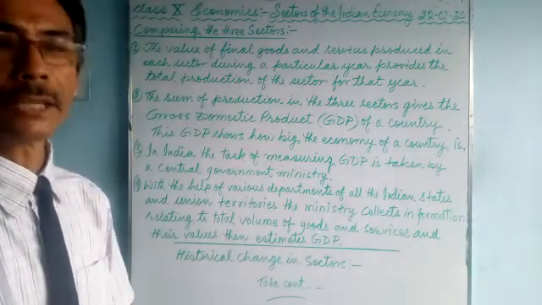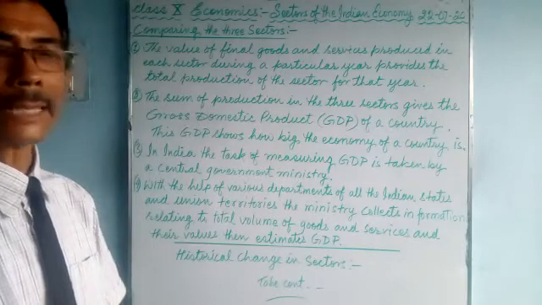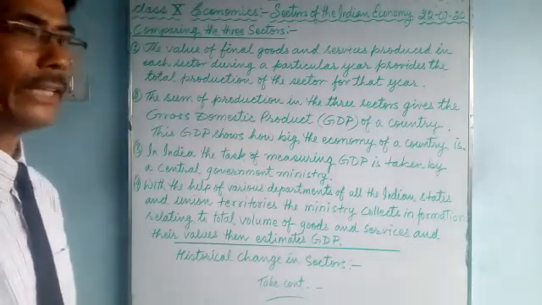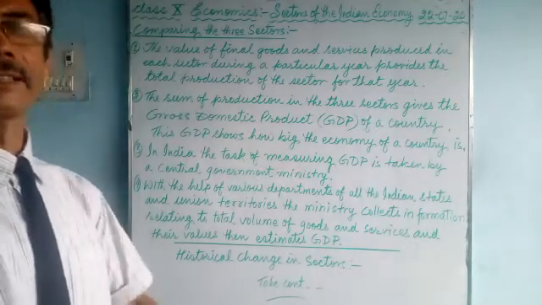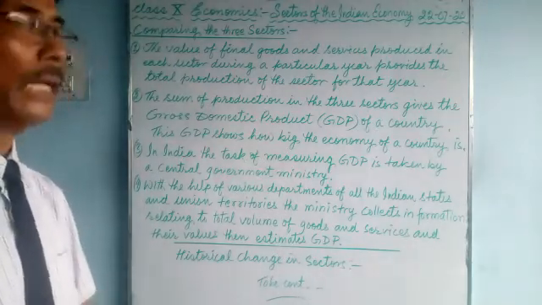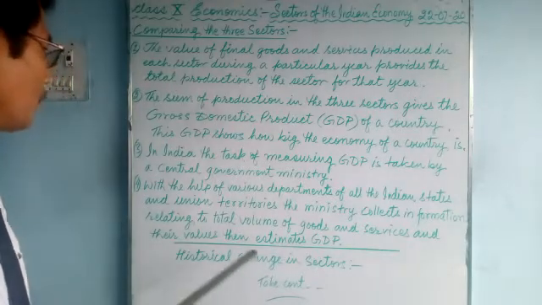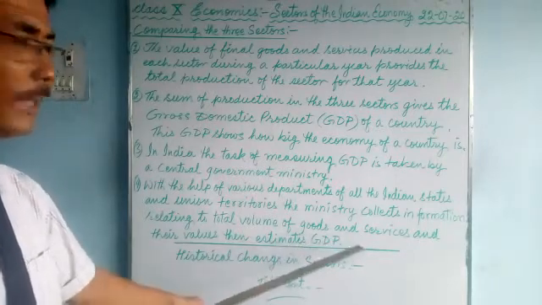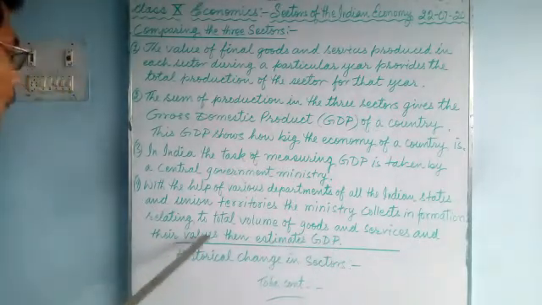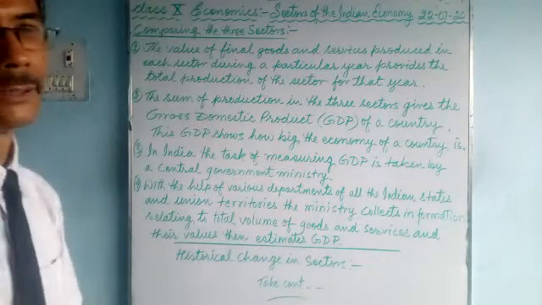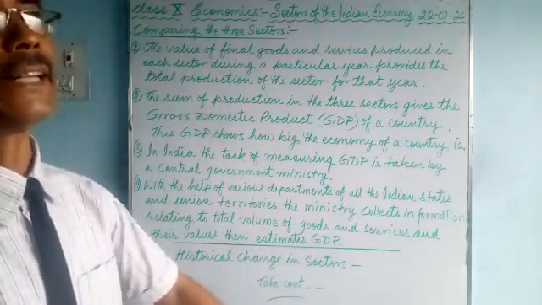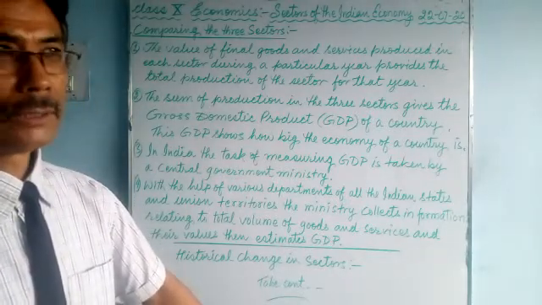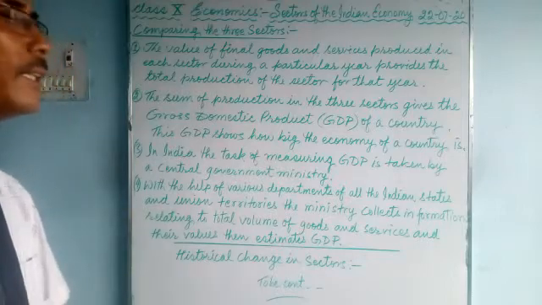It is collected whether in the primary, secondary or tertiary sector. They collect all kinds of information on how much goods and services are produced, and their values are added. The union ministry then calculates and estimates the values, and the GDP is formed. The GDP of a country is calculated in this way.